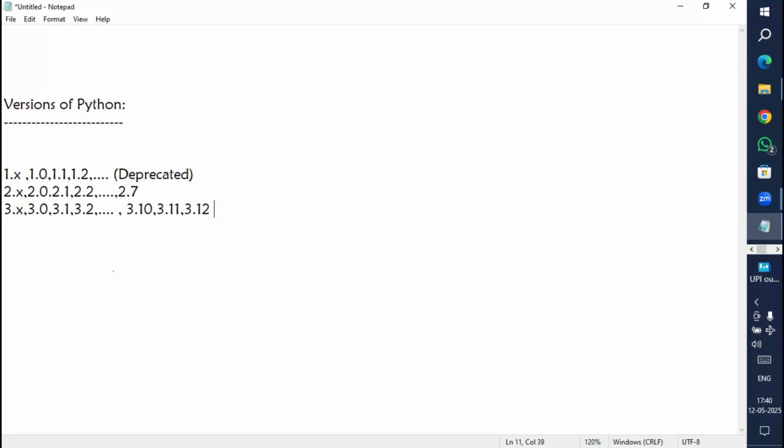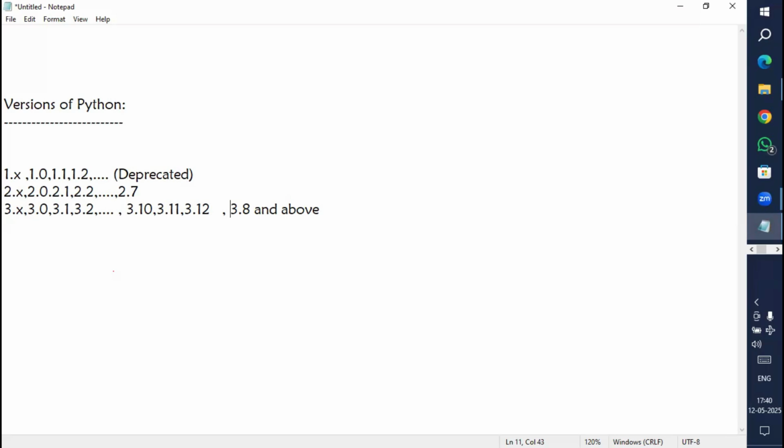And in that, at least you have to use 3.8 and above versions. Please note it. I said 3.8 and above versions only. Don't try to download, install or use versions below 3.8. Those may not work properly, or may not support, for example, Django.